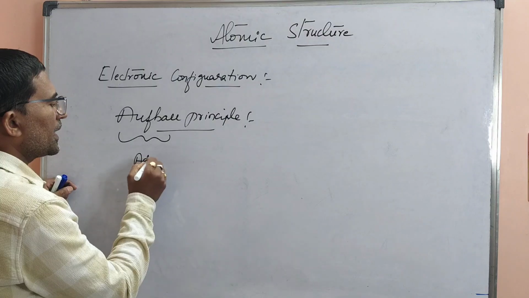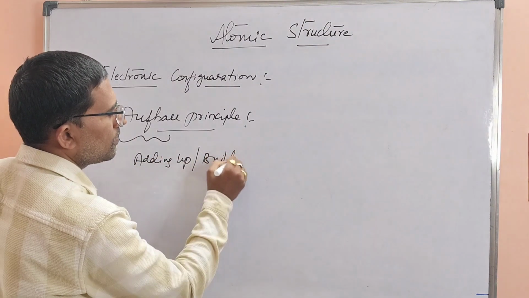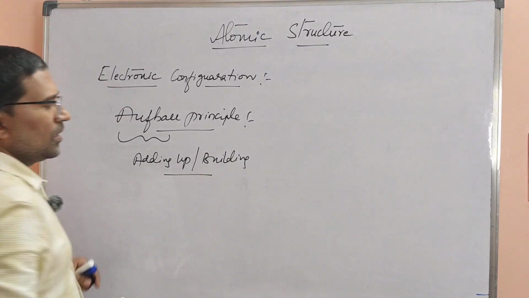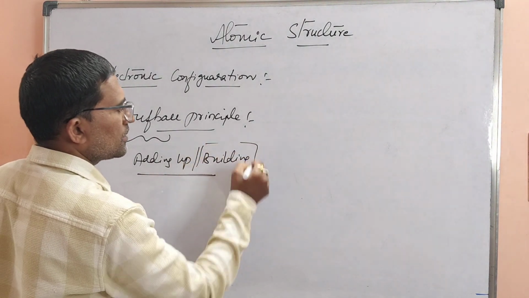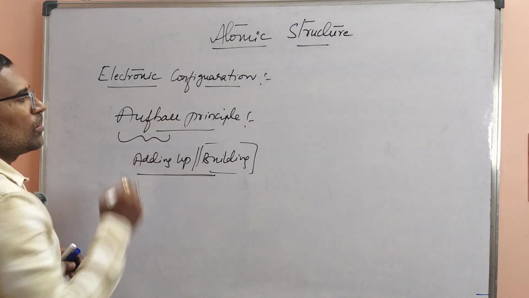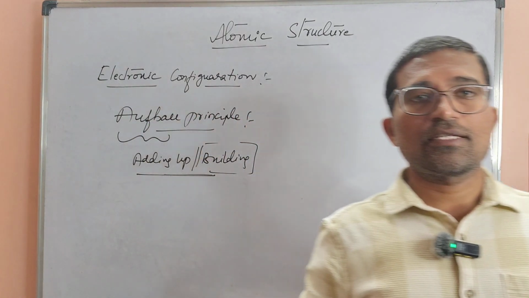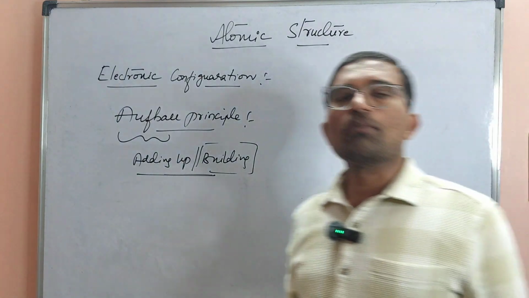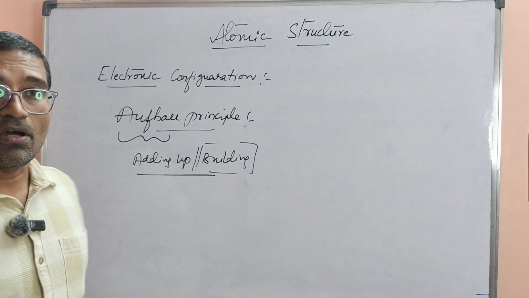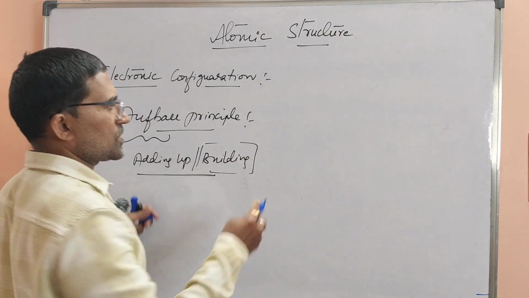Aufbau means adding up or building up. According to the Aufbau principle, electrons always occupy the orbitals having least energy first.